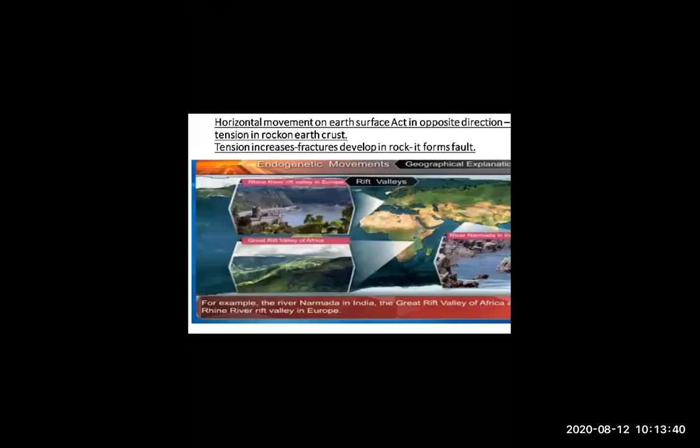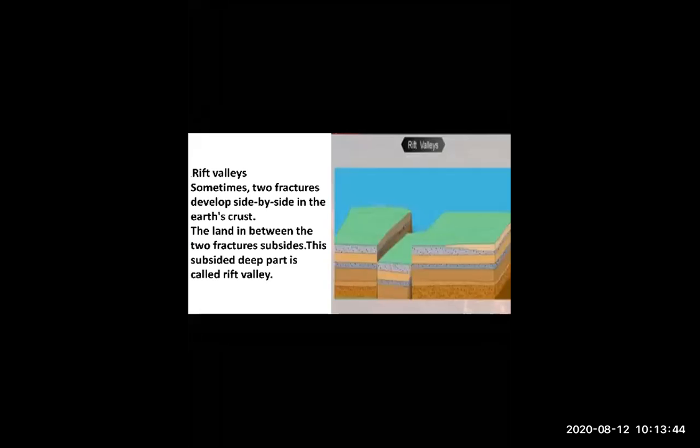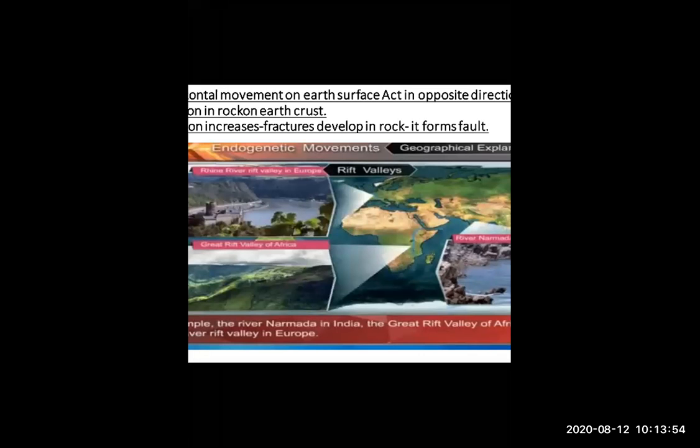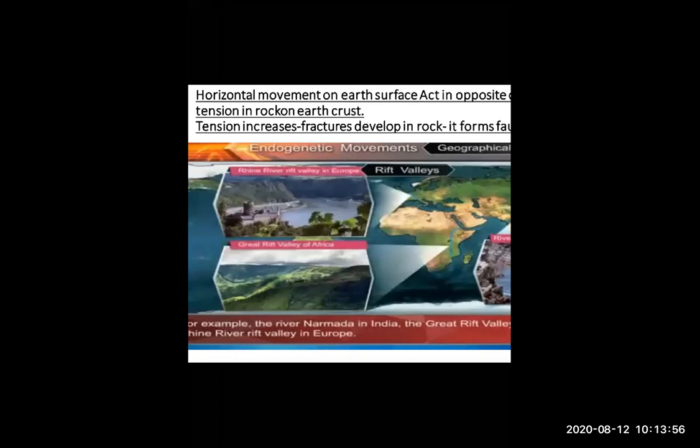Your answer should be: horizontal movements are a classification of movements, a type of direction.